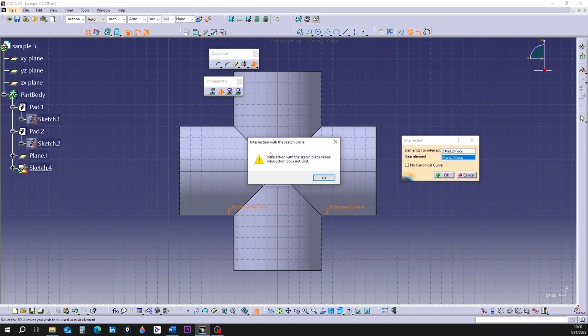It can be seen that an error message was created. In the error window, it says that the surface of the cylinder does not intersect with the plane.